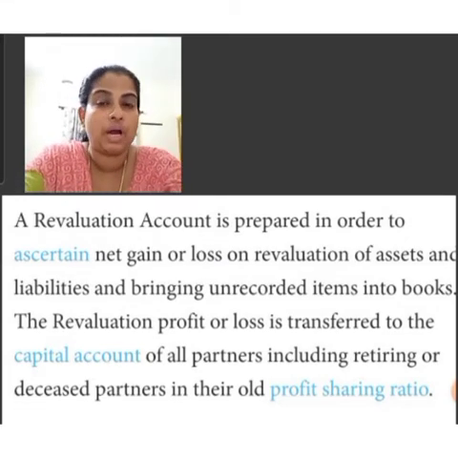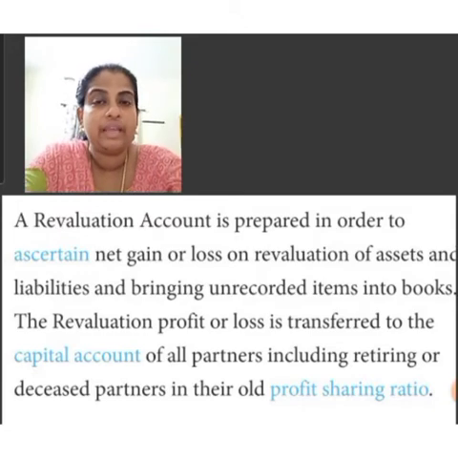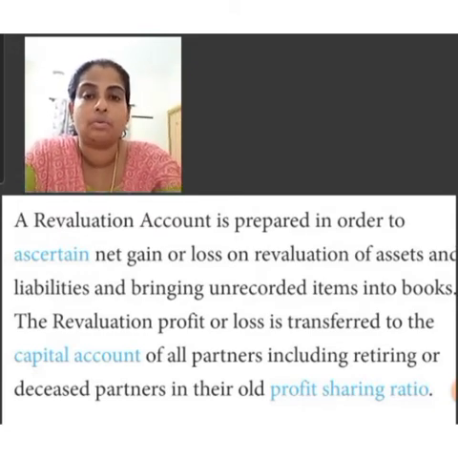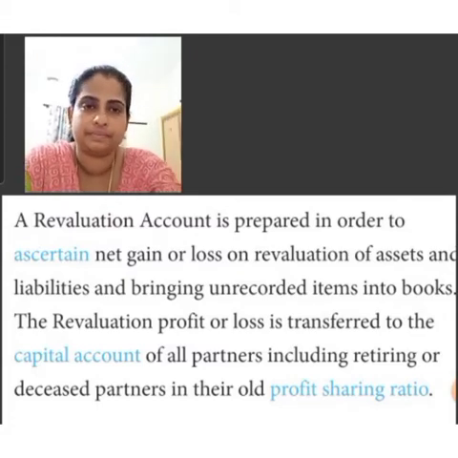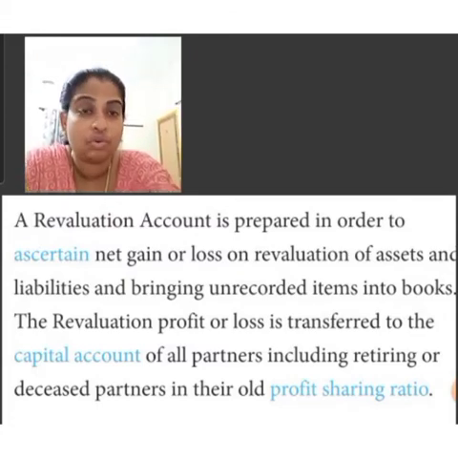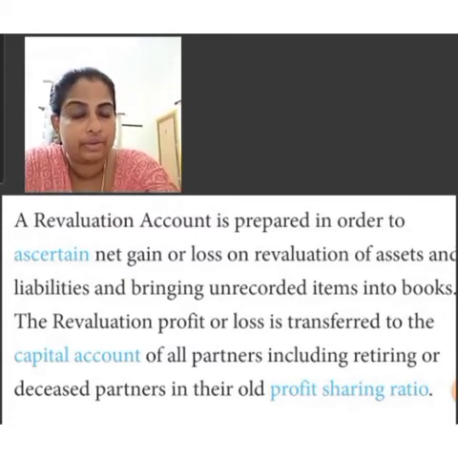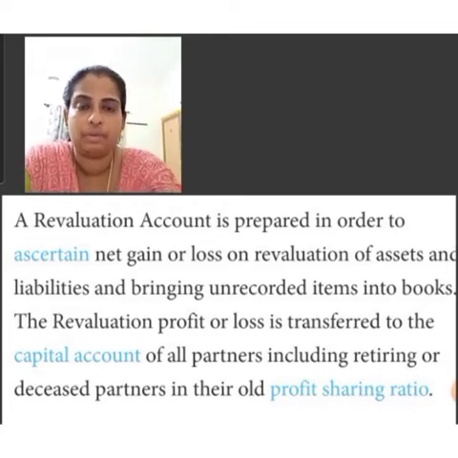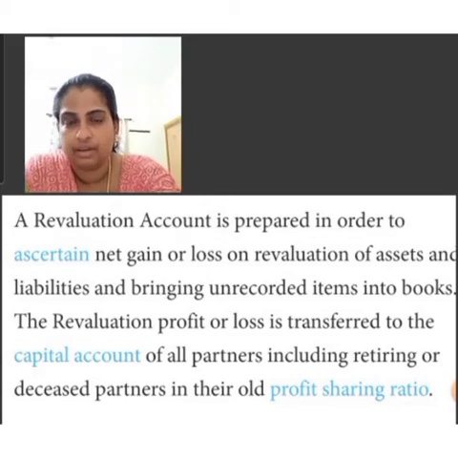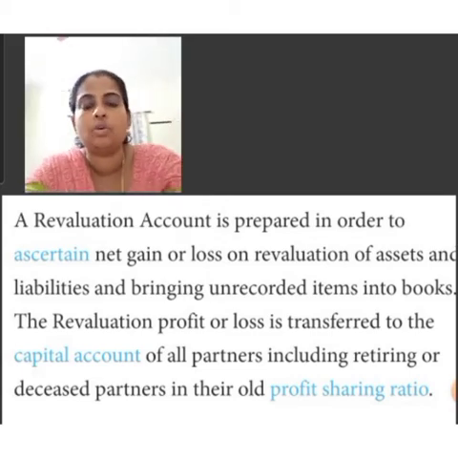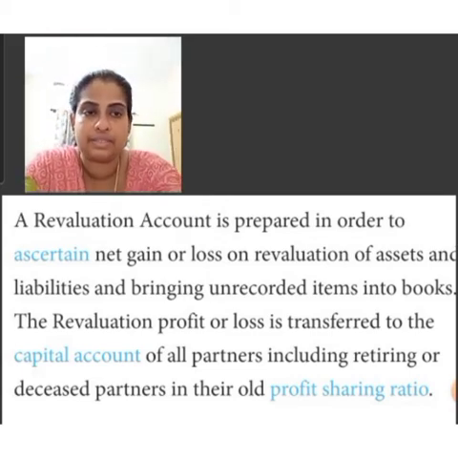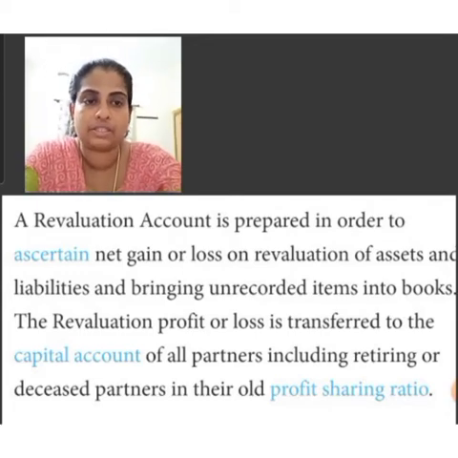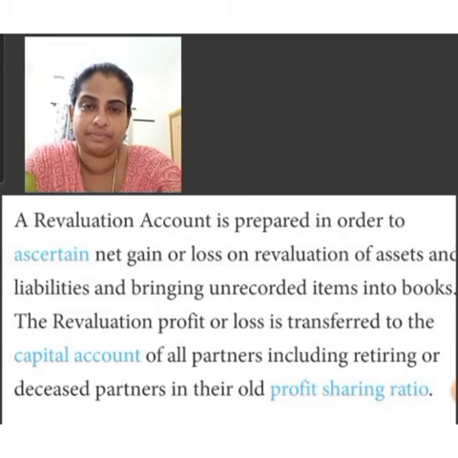Now I am going to ask one question. Why assets and liabilities are revalued at the time of admission of a partner? There are four reasons for revaluating the assets and liabilities at the time of admission of a partner. First, the book value of assets and liabilities in the balance sheet of the old firm may not be correct on the date of admission.